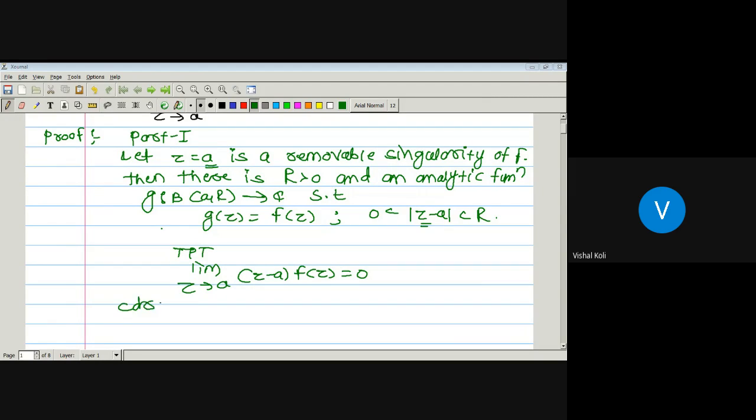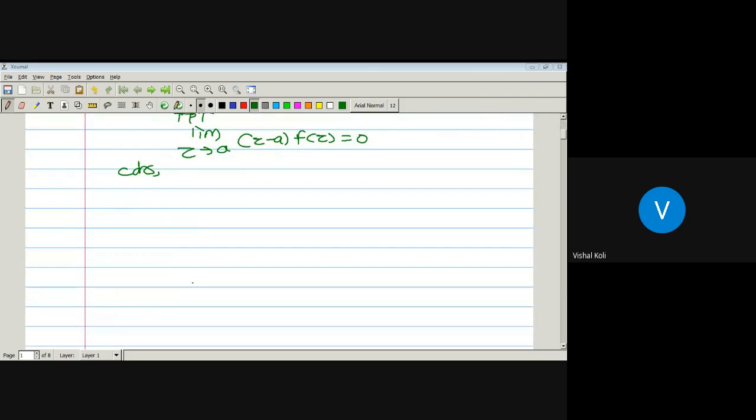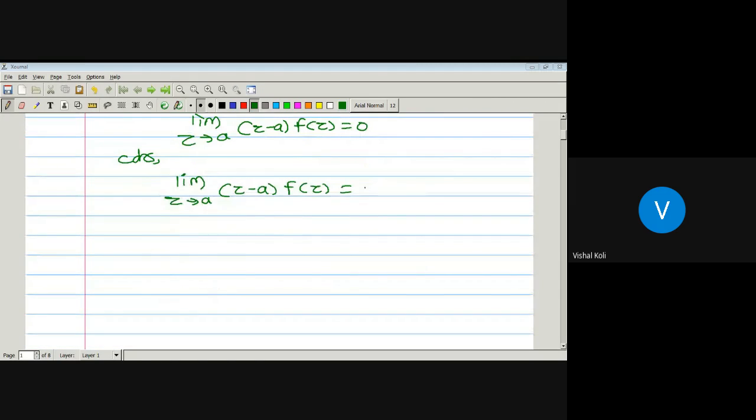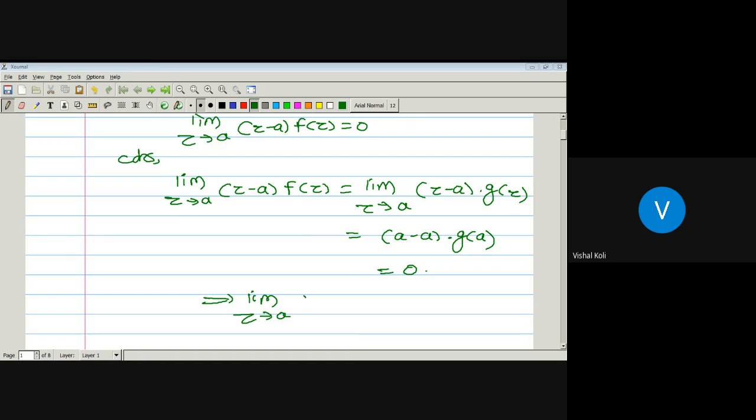So consider the LHS, which is nothing but limit Z tending towards A, Z minus A into F of Z. As here we have taken the deleted neighborhood of A, it means F of Z is nothing but G of Z. So it is nothing but limit Z tending towards the point A, Z minus A into G of Z. Now as Z is tending towards A, it is nothing but A minus A into G of A, which is equal to 0, which implies limit Z tending towards the point A, Z minus A into F of Z will be equal to 0.